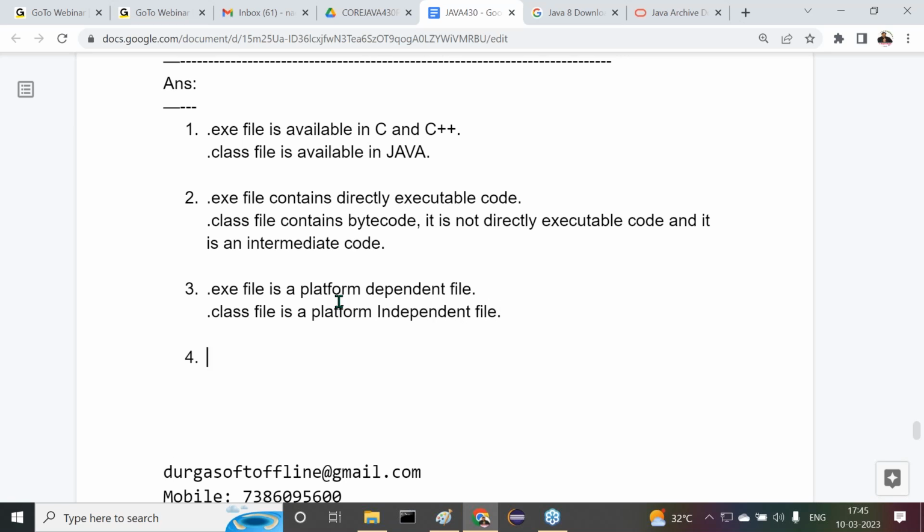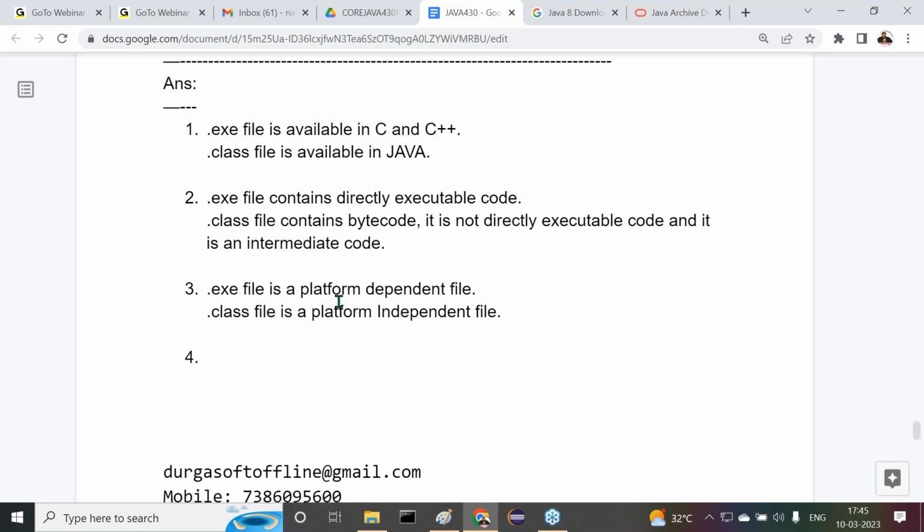Another point is just a general point only, not specific to any technical thing, but understand it now. Listen carefully, all of you. In general, a number of virus related softwares are provided in the form of .exe files. No virus related software is available in the form of .class file.